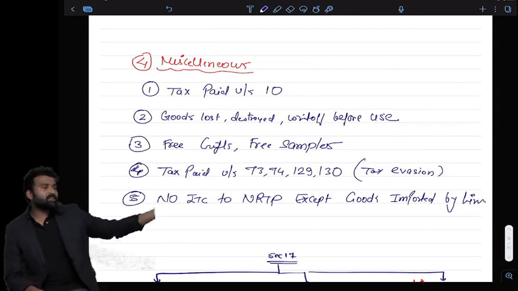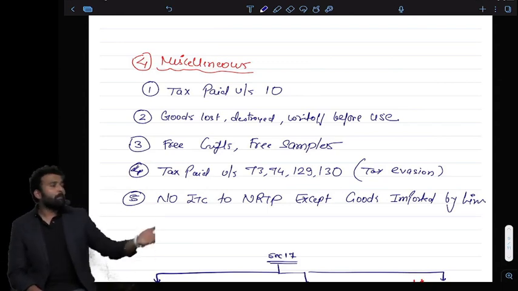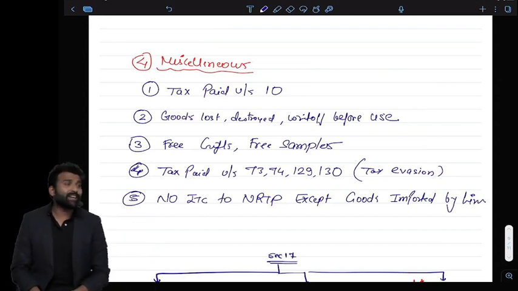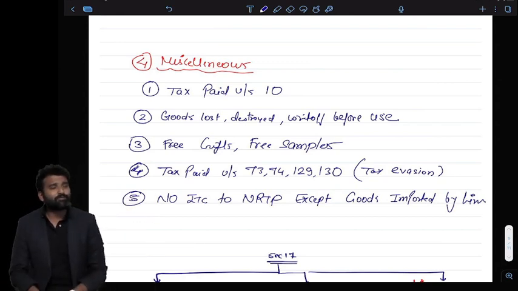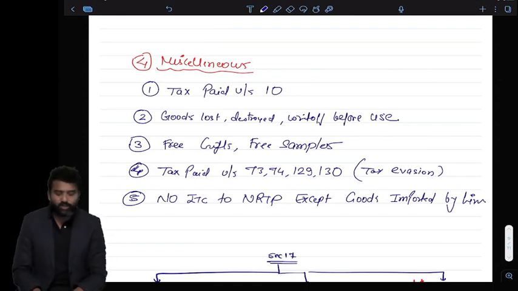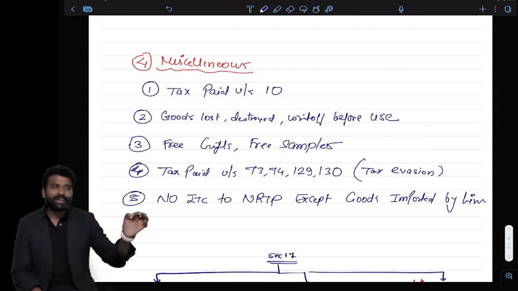So I was bringing the goods without invoice. My vehicle got caught. They imposed a demand. Now you are asking, give us the credit of the demand. Then what was the purpose of the demand? If they give you the ITC of that demand, then what is the purpose of recovering tax? So they will not give you the ITC of the tax paid under section 73, 74, 129, 130.